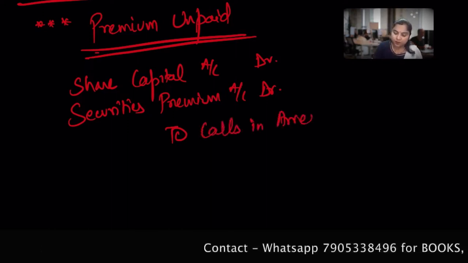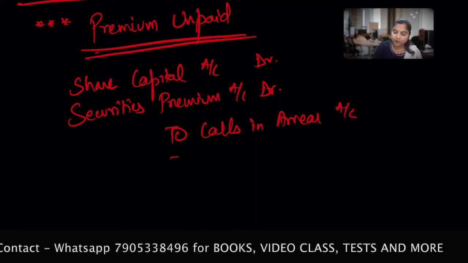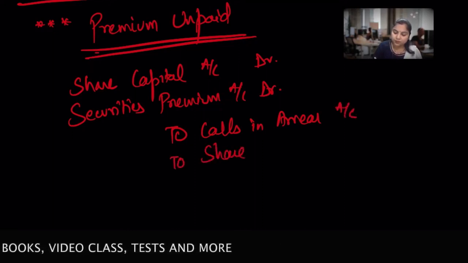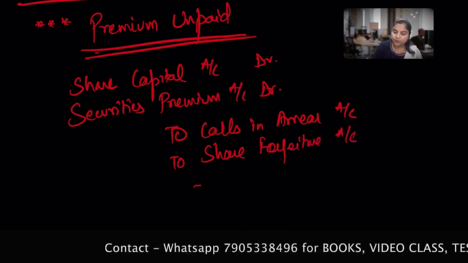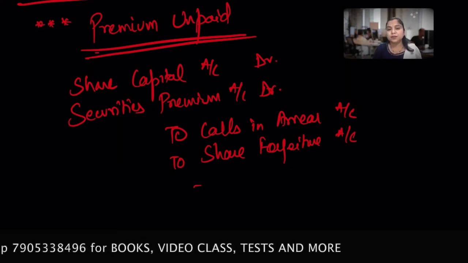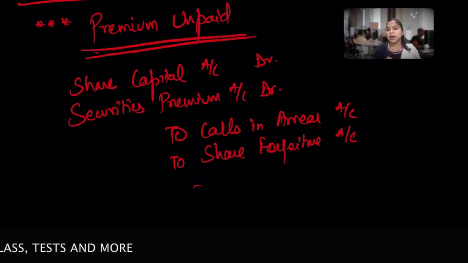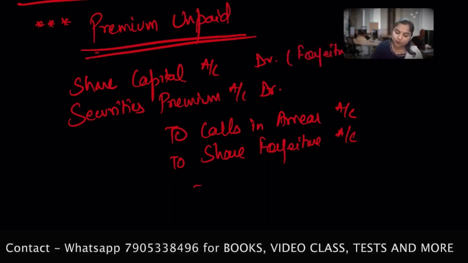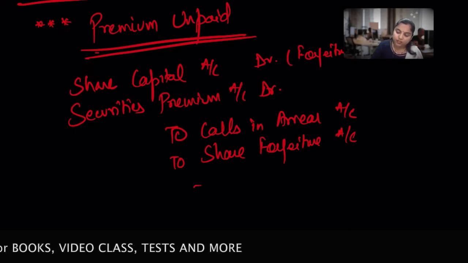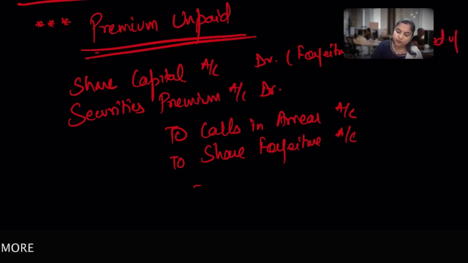To calls in arrear account, to share forfeiture account. Share capital will include the number of shares we are going to forfeit times the called up value per share.